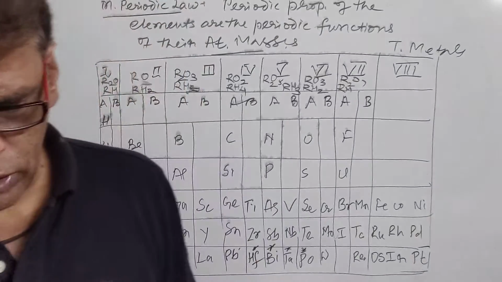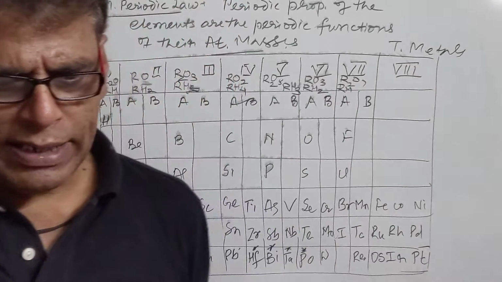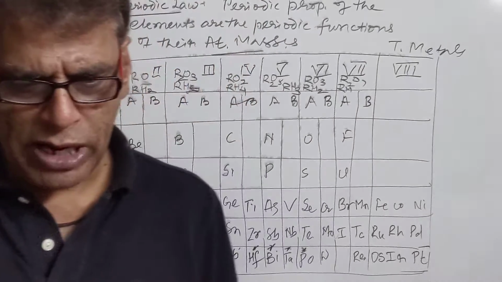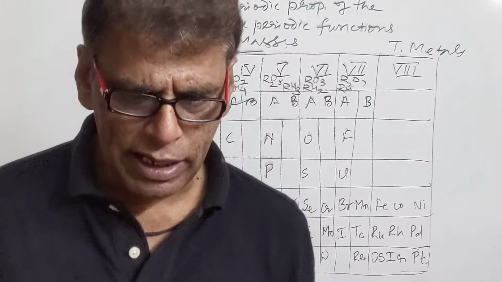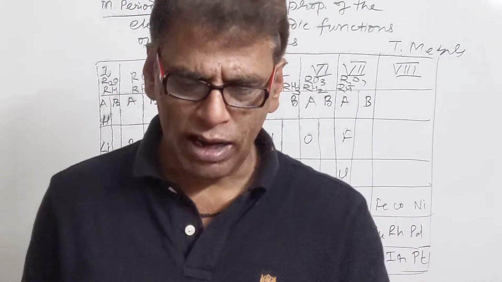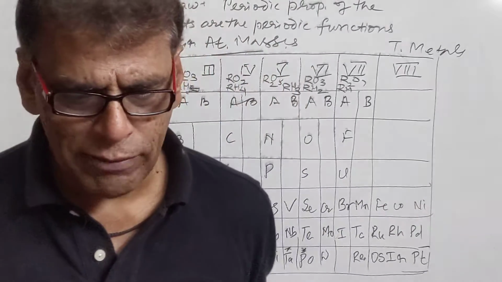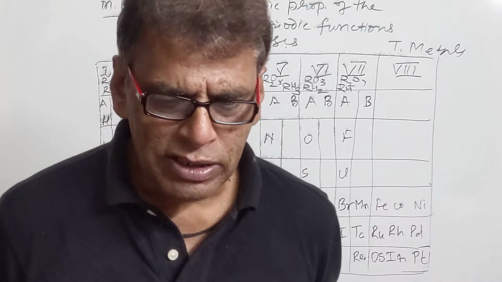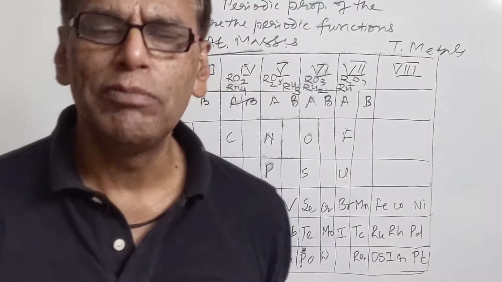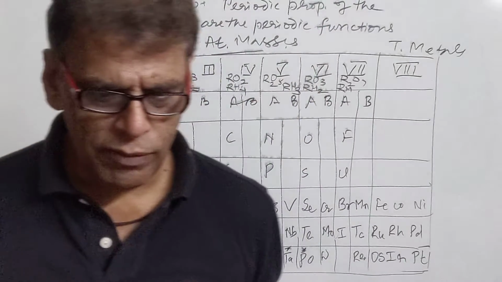What were the achievements of the Mendeleev periodic table? When framing the periodic table, Mendeleev placed an element with slightly greater atomic mass before the element whose mass was slightly less. For example, cobalt with atomic mass of 58.9 was placed earlier to nickel, whose atomic mass was 58.71. This was done to arrange similar elements together in the same vertical column. Another such anomaly exists between silicon and aluminium. Aluminium was placed earlier than silicon in this case.